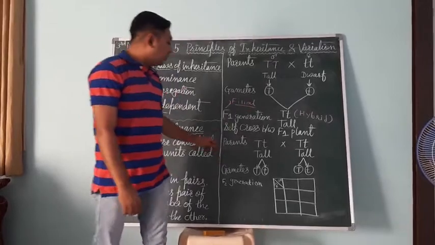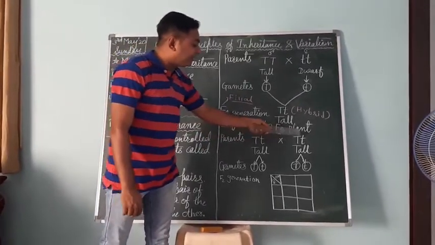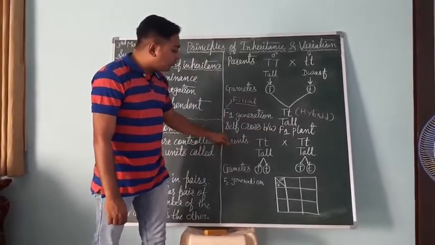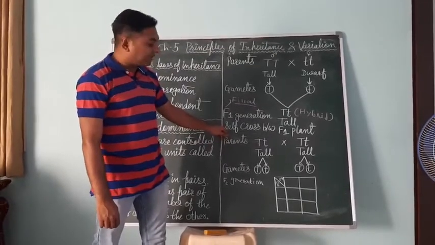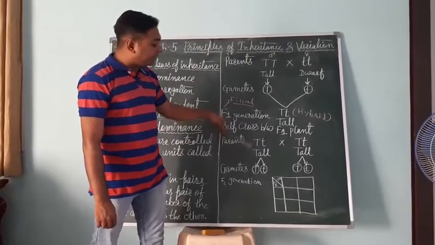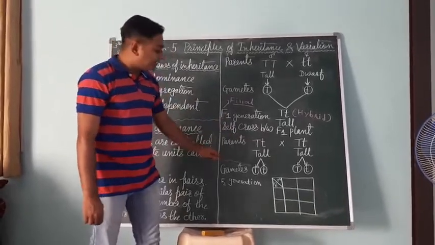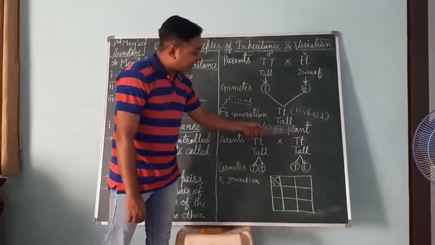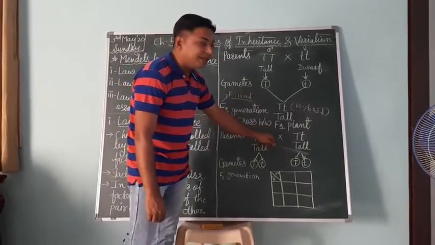When we cross both F1 plants, capital T small t and capital T small t, they also produce gametes, and the gametes are of two types. As discussed earlier, this is a heterozygous individual because it has two different types of allele, so it produces two types of gametes, capital T and small t. Here also the heterozygous plant produces two types of gametes, capital T and small t.